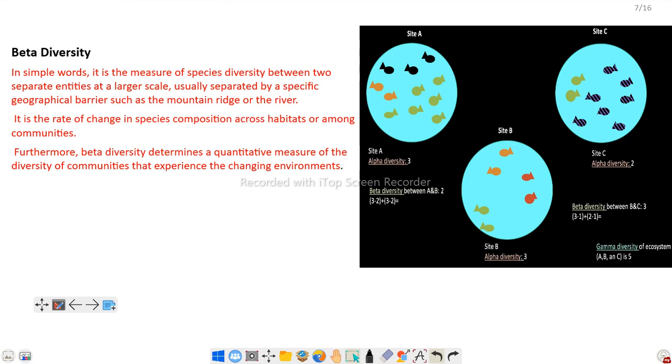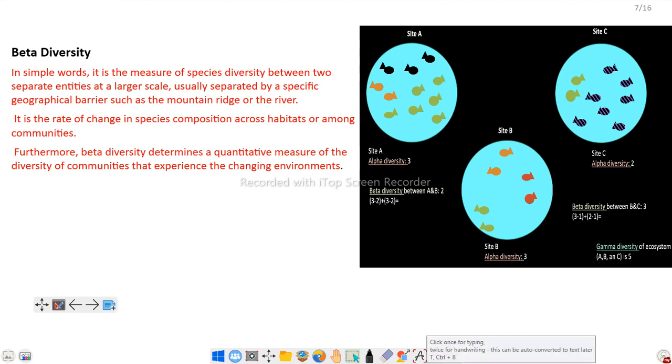Another geographical area is another ecosystem, and it differs in climatic and ecological condition. Both share two different geographical conditions. In condition A, these are the 3 different types, and in condition B, as compared to condition A, green are 2, blue are 6, and red and black are absent. So these are the beta diversity.